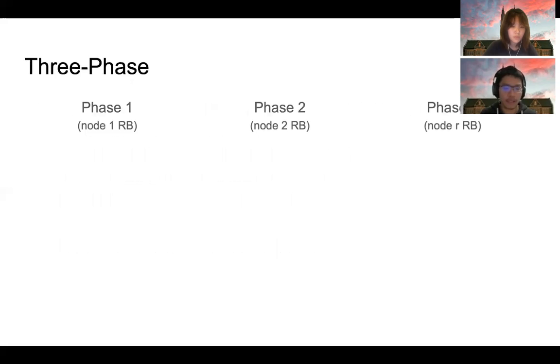Now let's look at the simulated execution of the three-phase algorithm. As its name suggests, there are three phases. In phase 1, node 1 reliably broadcasts its local message, local state, and in phase 2, node 2 reliably broadcasts its state. The third phase is reserved for a specific node R, such that scenario R3 occurs on node R.